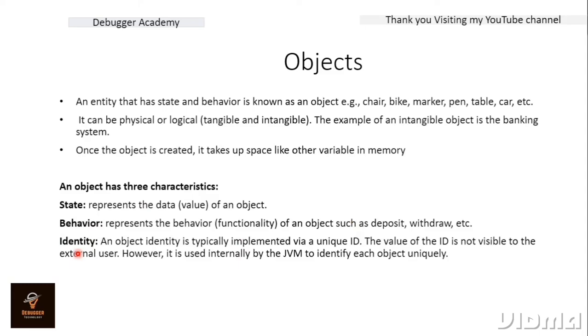Identity is the third part. An object identity is typically implemented via a unique ID. The value of the ID is not visible to the external user. However, it is used internally by the JVM to identify each object uniquely. Whenever you define any object, the JVM takes a value of one ID for it, used internally and not externally visible to the user. So JVM automatically creates one ID for a particular object. That is why it has three characteristics: state, behavior, and identity. Understood? So this is all about the object and the classes.